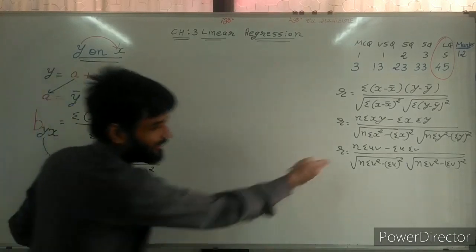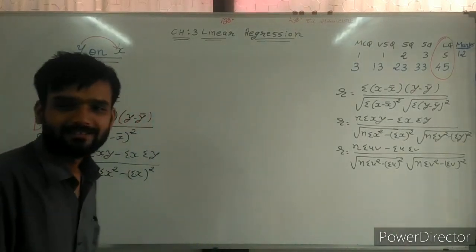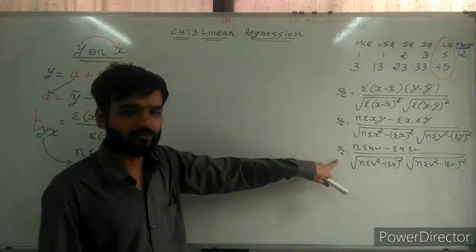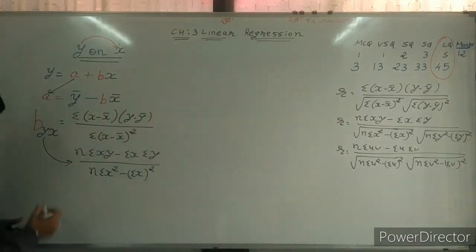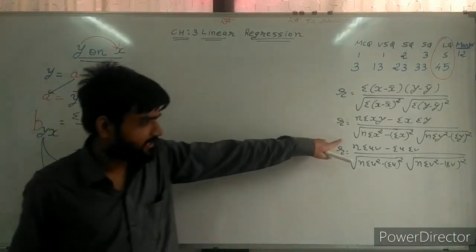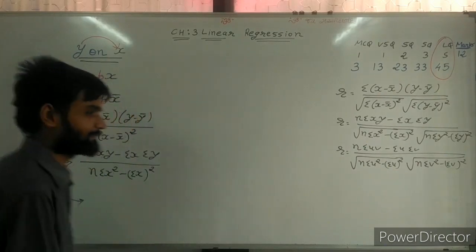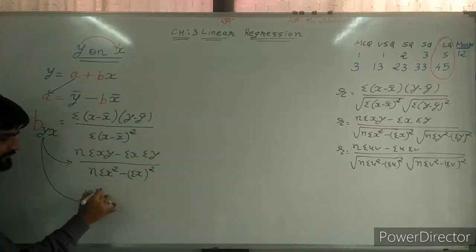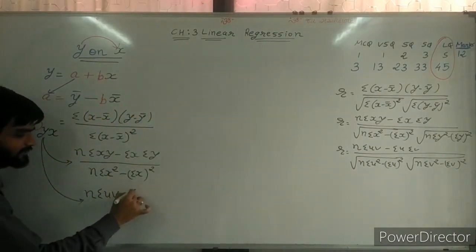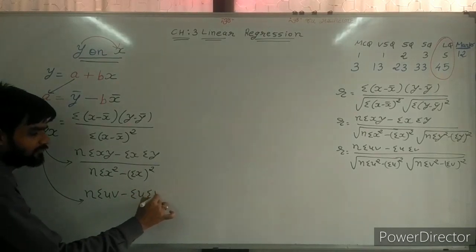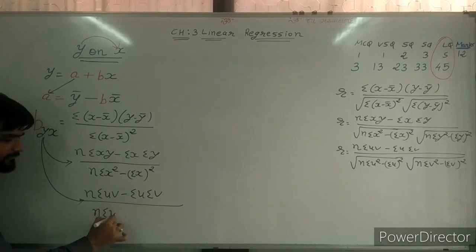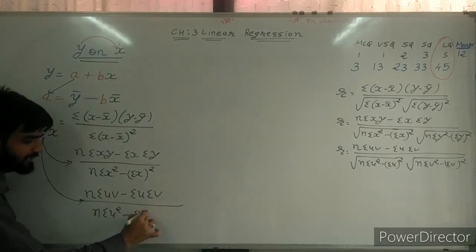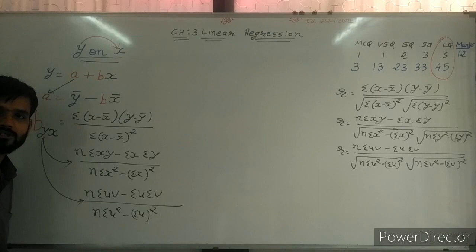Sir, now you can find the third formula also. Simplest one. Again, third formula of B. Sir, numerator remains same: n sigma UV minus sigma U sigma V, divided by n sigma U square minus sigma U whole square.